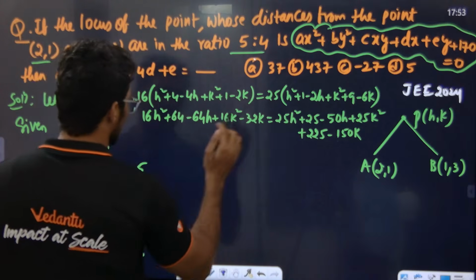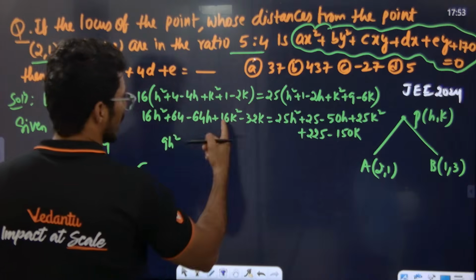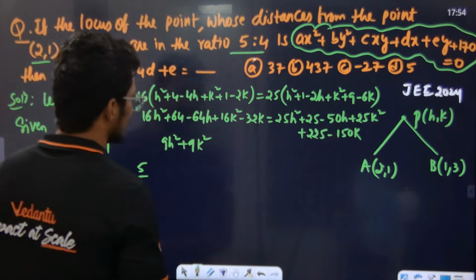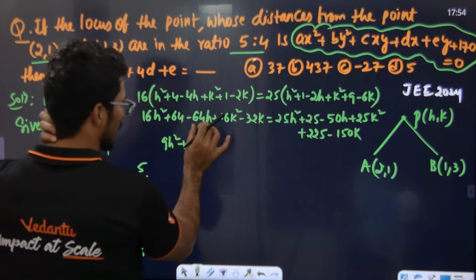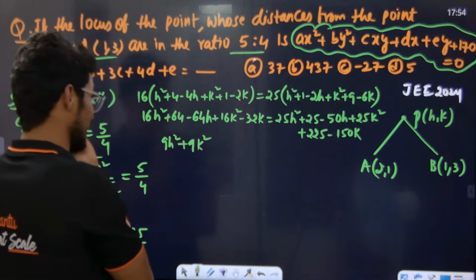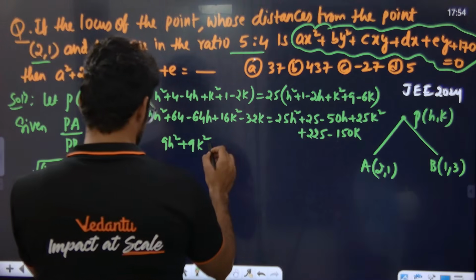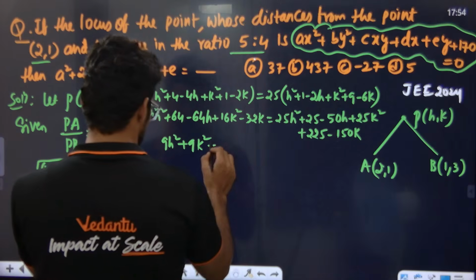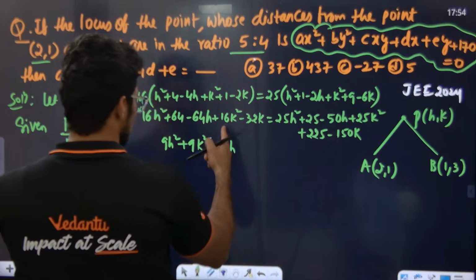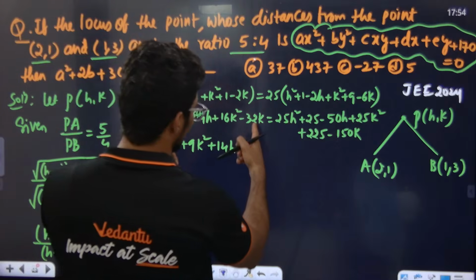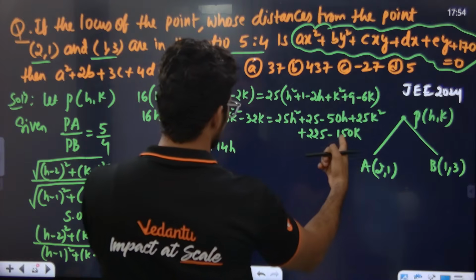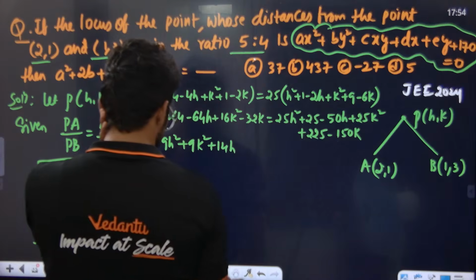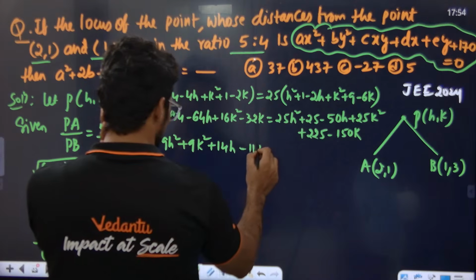So tell me here, 25 minus 16, how much? 9h square plus 9k square. Now tell me here, minus 64h and minus 50h, how much? Plus 16h. 14h, ready. Next, the k term. Here it is minus 150. So 32 means what? 118. Minus 118k.